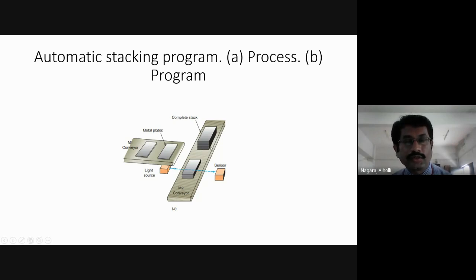So this has to be placed in the required cabin, and then again it will start from the conveyor 1 movement onto conveyor 2, and as it counts 10 metal plates, this has to be placed into some other cabin. Okay. Then there is a light sensor here. This light sensor checks whether the metal plates are being moved from the conveyor 1 belt to the conveyor 2 belt, that is, whether the stacking process has started or not. That is checked by this light source and the sensor.